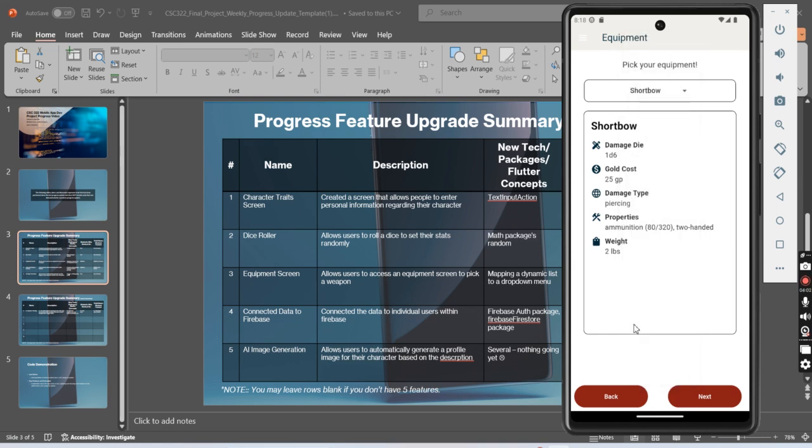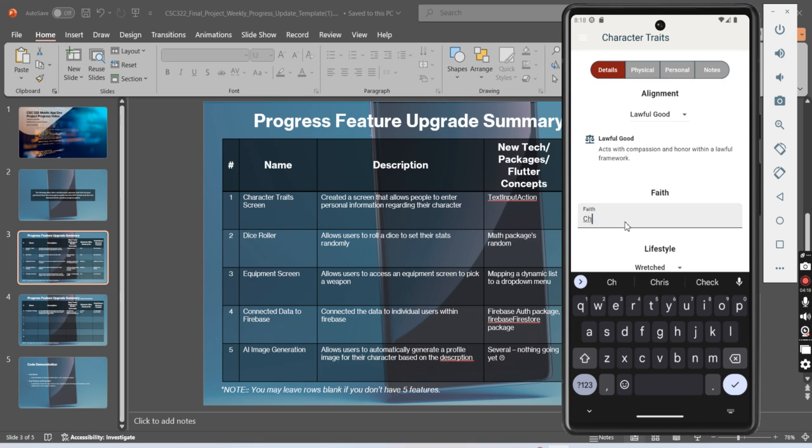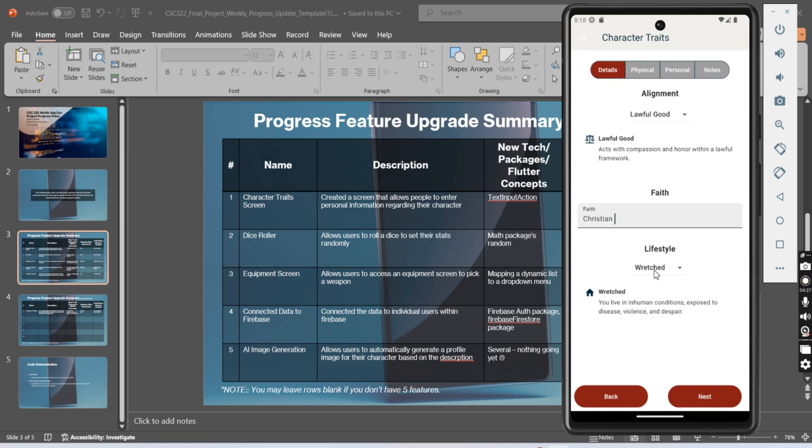I would say the short bow. Next, here is my kind of immense character trait screen. You get to pick your alignment, which I feel like you may be lawful good. Then your faith, and then your lifestyle.